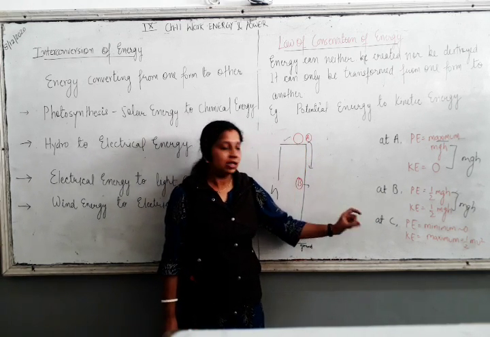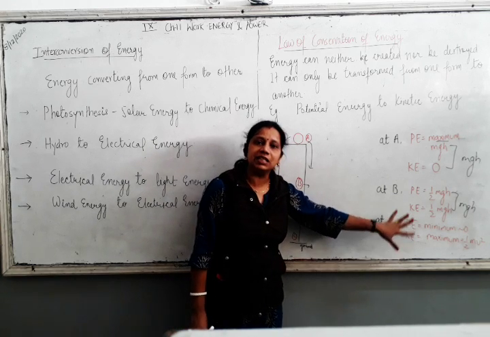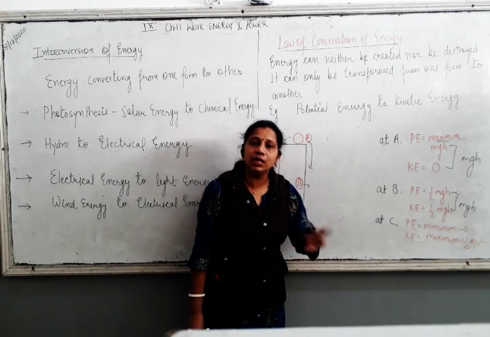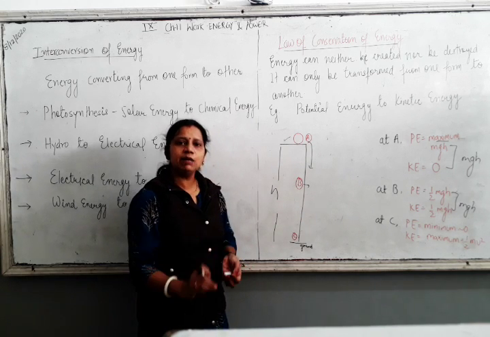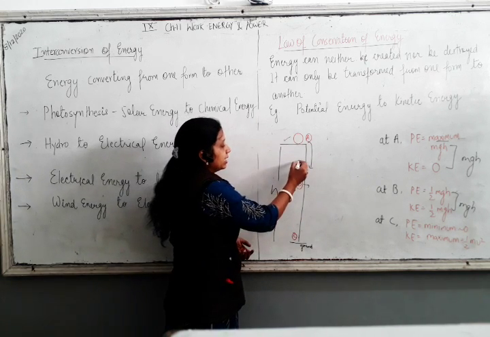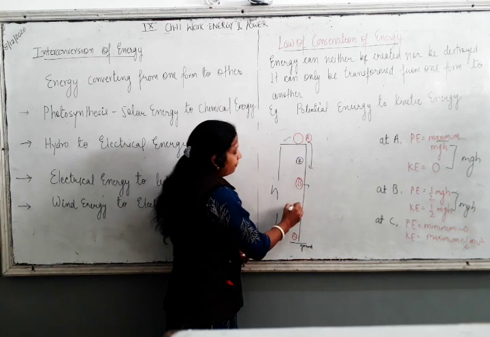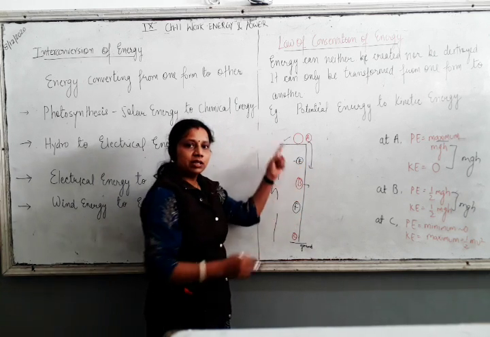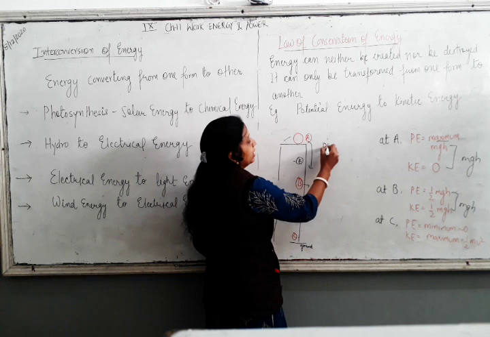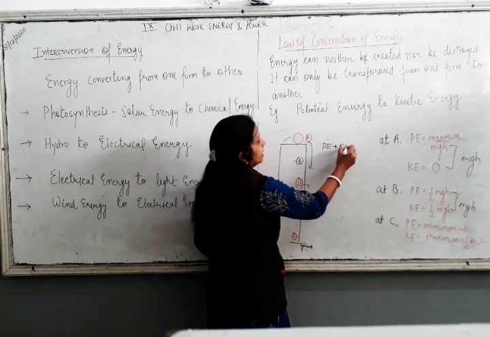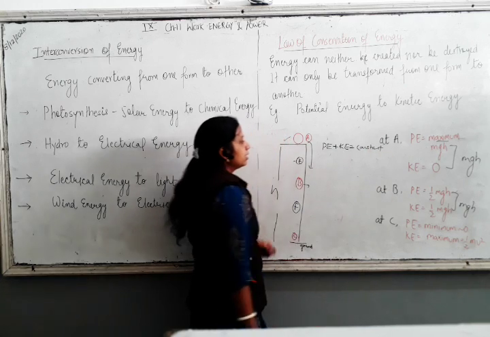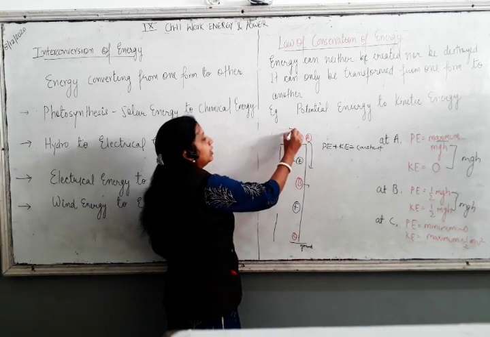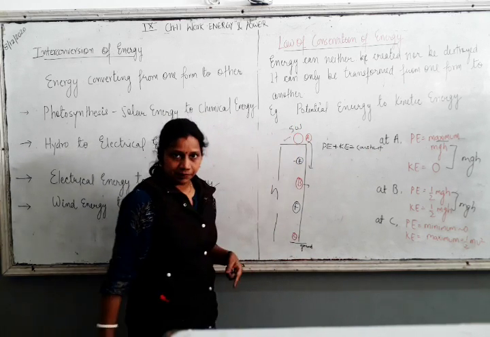So still, the sum of potential energy and kinetic energy is going to be constant. You take not only these points, any point, let's say E point or F point, at any point your potential energy plus kinetic energy is going to be constant. So let's say here you have 50 joule of potential energy.